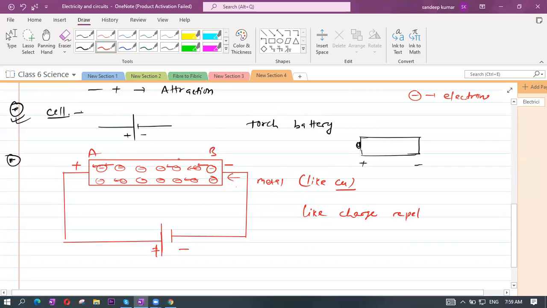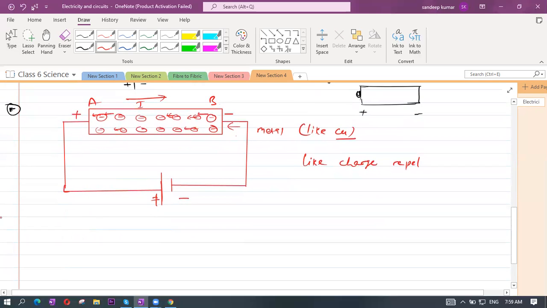This is B end, this is A end. So electrons are moving from where to where? B to A. So current will be produced in the A to B direction. You have to remember, the direction of current is always opposite to the flow of electrons. Very important point. Note this.